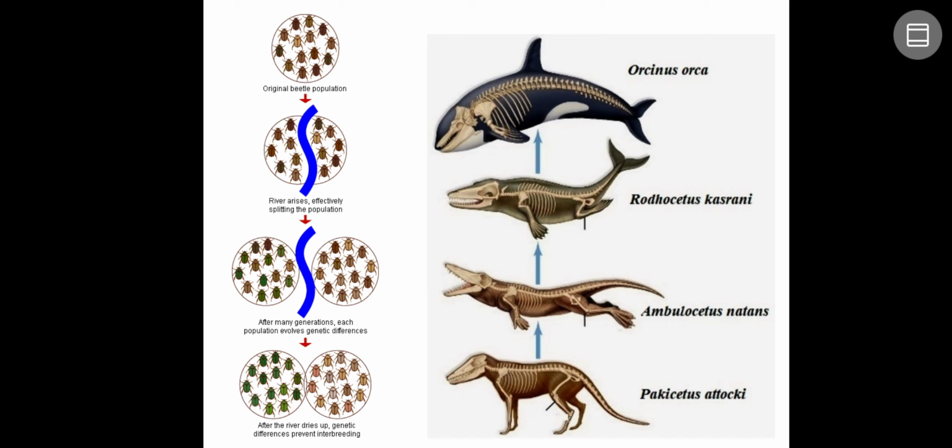You can see the example Holotrichia serrata and Holotrichia consanguinea, an example of the white grub beetle. You can see in the picture that a river arises, effectively splitting the population, and after many generations each population yields genetic differences. After the river dries up, there is no barrier, but even if they mate with each other, they do not get viable offspring, because they now belong to different species. In other organisms, including human beings, it takes millions of years to become a new species.